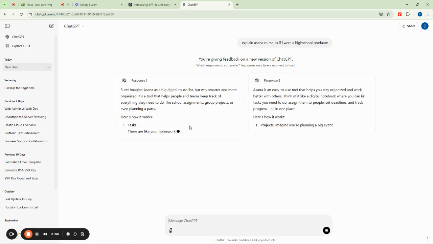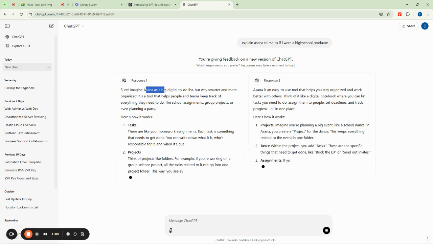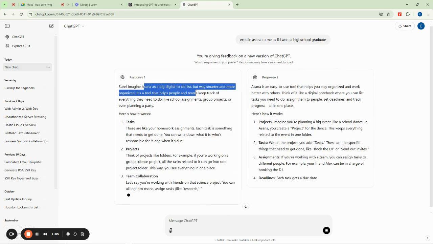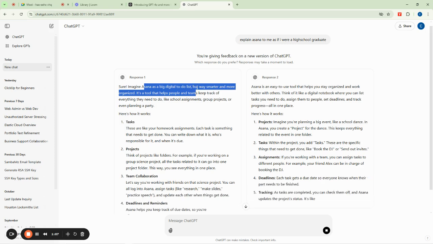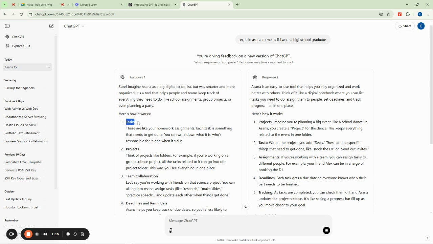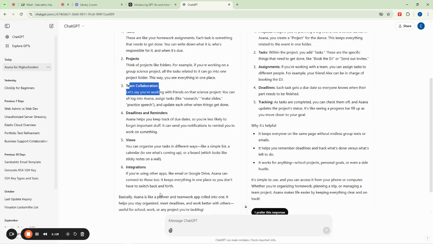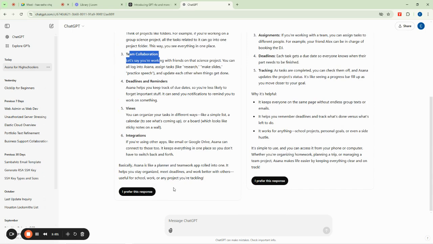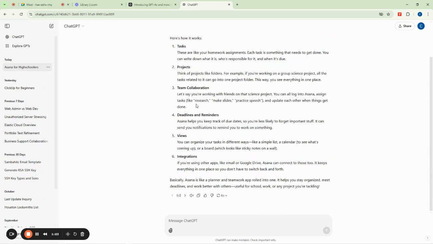So you see, it says Asanwa is a big tool. It's a big to-do list, but way smarter and more organized. Here is how it works: it uses tasks, projects, and team collaboration. These are things that it could actually do for you. So I think this is what we are going to work with today.